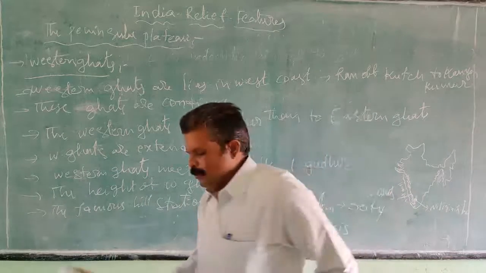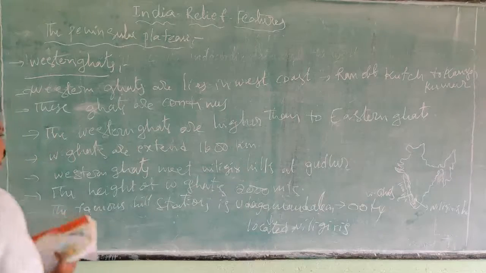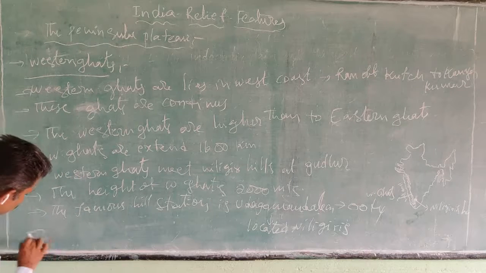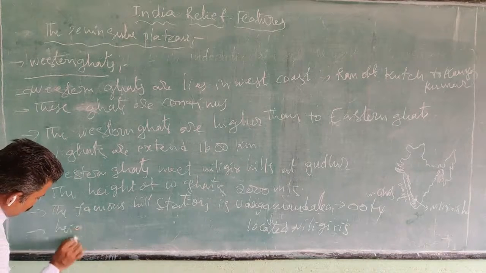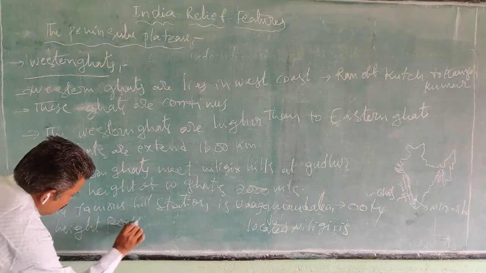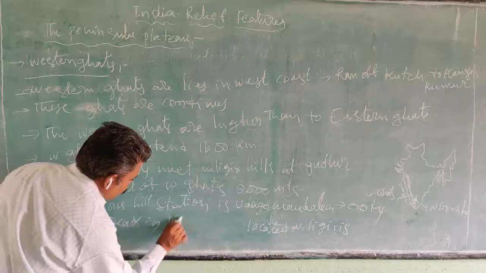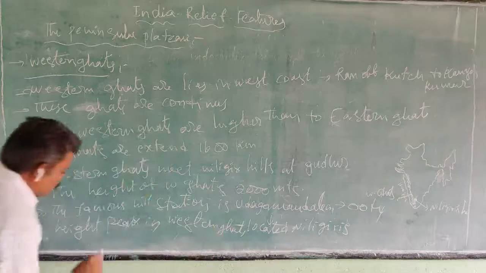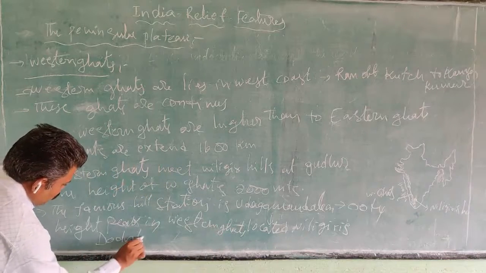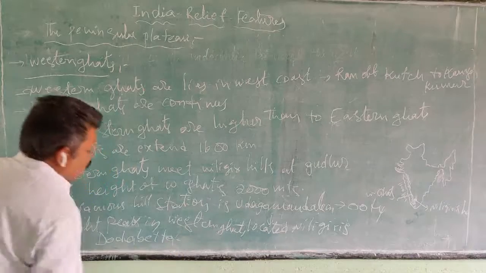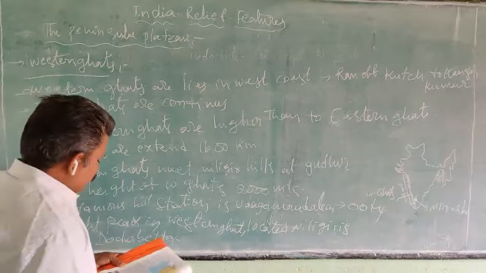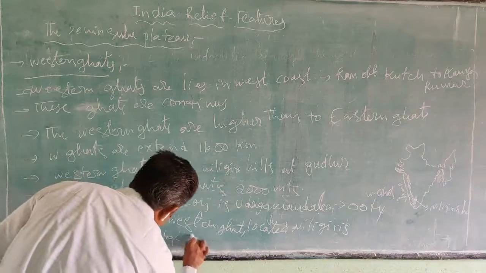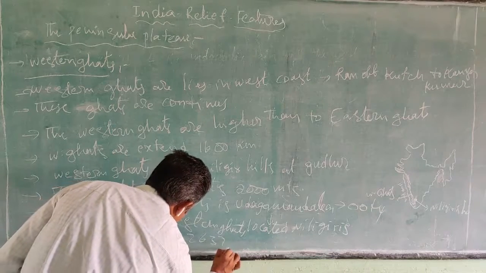Here we also find peaks. The highest peak in the Western Ghats is Doda Betta, at a height of 2637 meters.